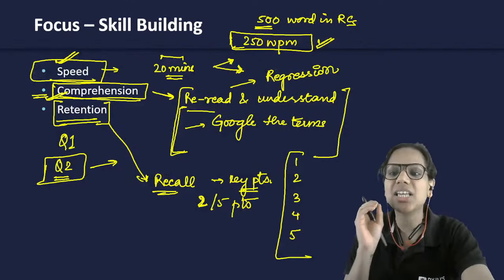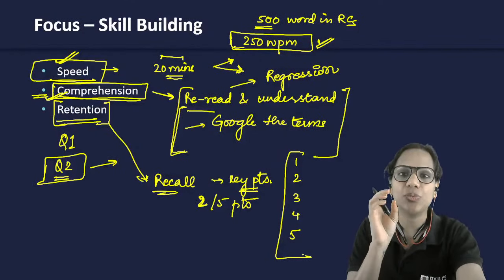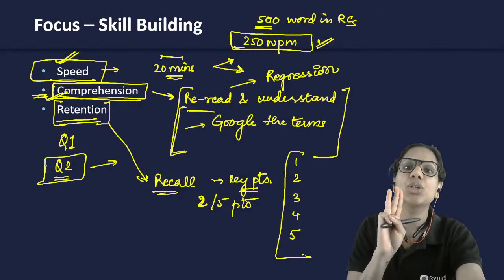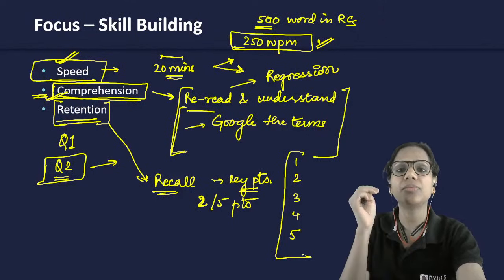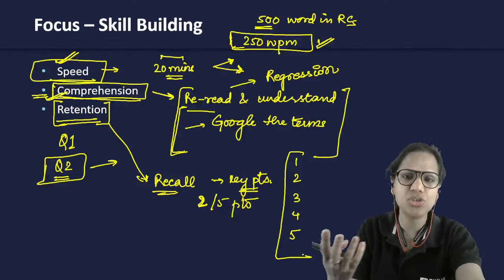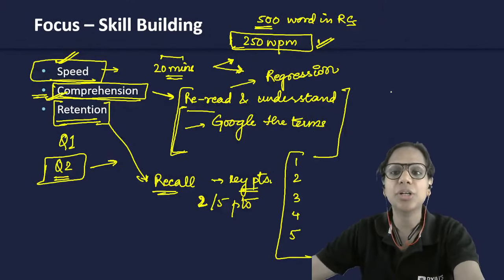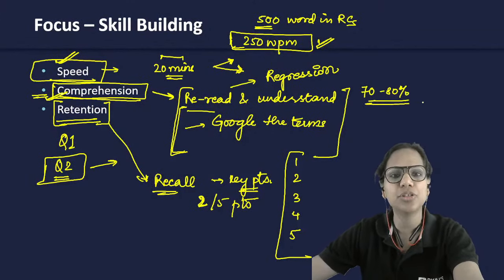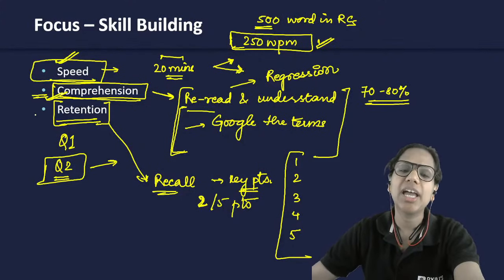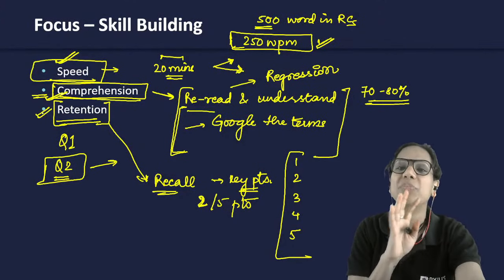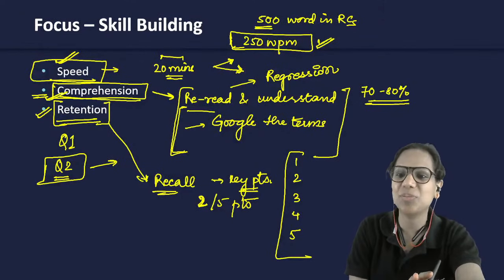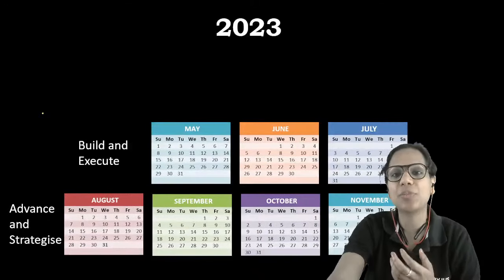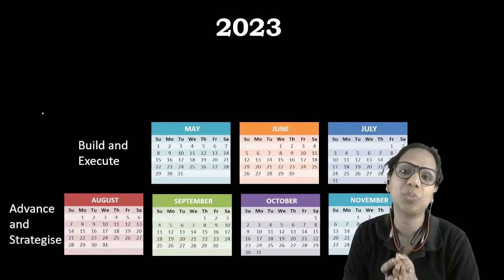Okay, so this is how you have to read. You have to read with this purpose that you have to build a stamina for reading. There shouldn't be any distractions. You have to understand what you're reading. You don't need 100% comprehension, so to say. If that is there, excellent. But even if you grasp the gist, even if you get 70 to 80% comprehension in the first go, that's fine. Okay. And you should be able to remember some of what you've read, in the beginning. This is what we are aiming at.